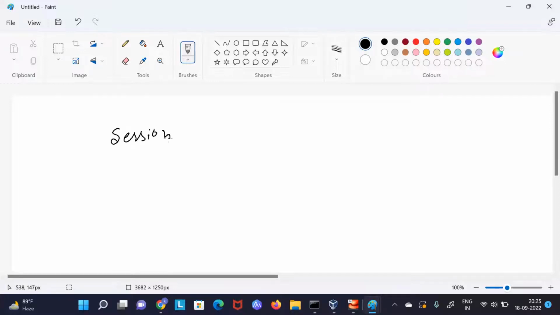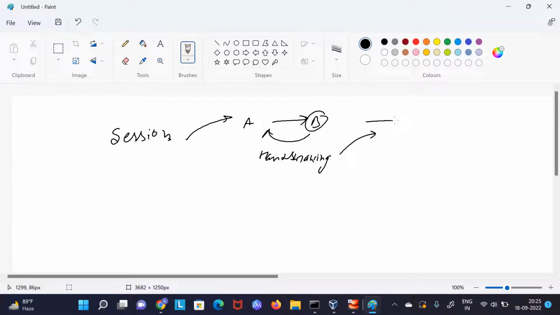In TCP we have sessions. And why do we have a session? Because whenever A is sending some data to B, then B has to acknowledge that it has received it. And when we acknowledge, it is something like handshaking. Even if you have done some program on cryptography, there we send a public key, right? And then we also acknowledge, like, yes, I have received that.